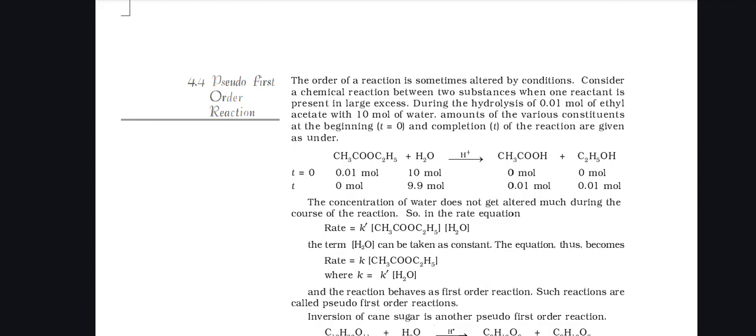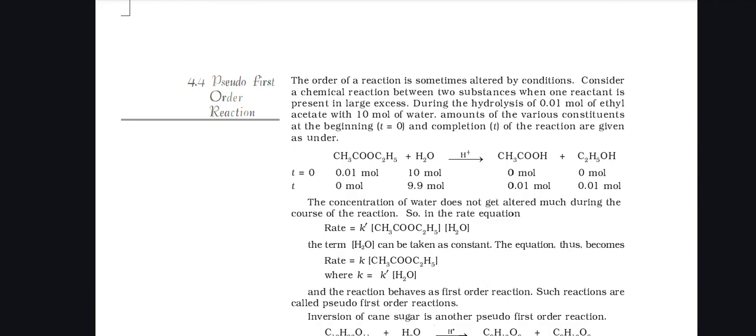Pseudo first order reaction. The order of a reaction is sometimes altered by conditions. Consider a chemical reaction between two substances in which one reactant is present in a large excess. During the hydrolysis of 0.01 mole of ethyl acetate with 10 mole of water, the amounts of various constituents at the beginning, t equals 0, and at completion, time t, of the reaction can be given as under.